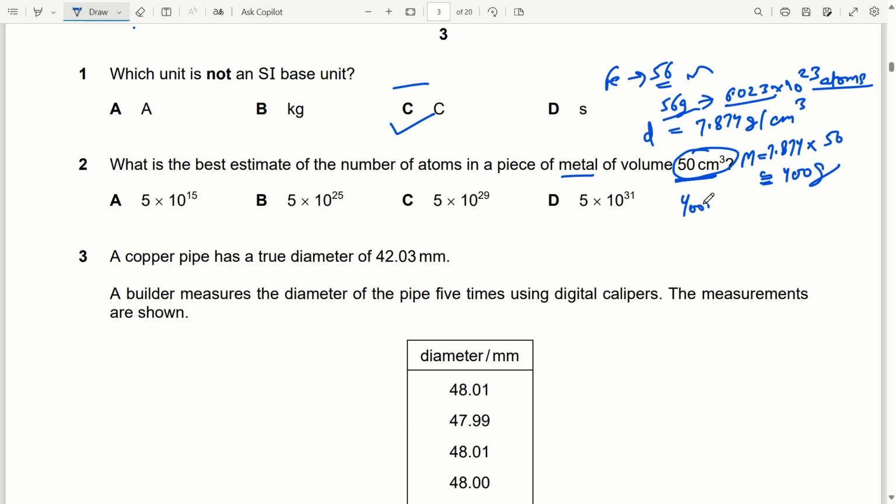So in 400 gram we will have 400 by 56 into 6.023 into 10 raised to power 23 atoms, and this will come out to be approximately 4 point something into 10 raised to power 24. Option B is nearest to this, because we can only estimate, as no name of the metal is given and different metals will have different densities. So the nearest answer is 25. So option B will be correct.